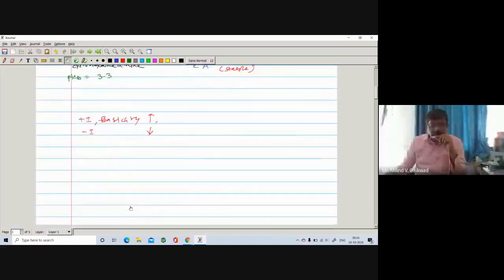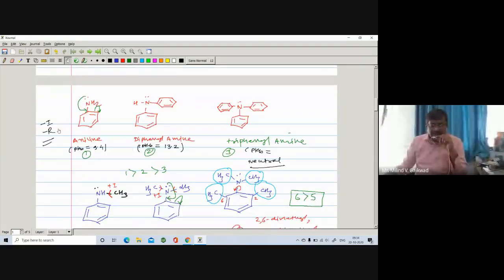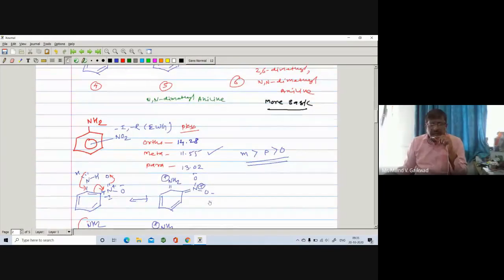Further, we have seen that if there is a plus I effect, basicity is more. And we have compared the basicity of aniline, diphenylamine and triphenylamine also. Then we have seen that 2,6-dimethylaniline is found to be more basic as compared to aniline, right?